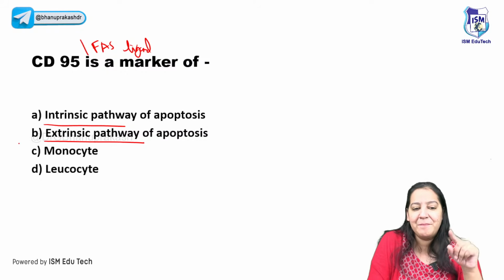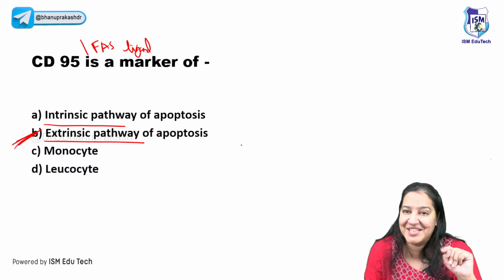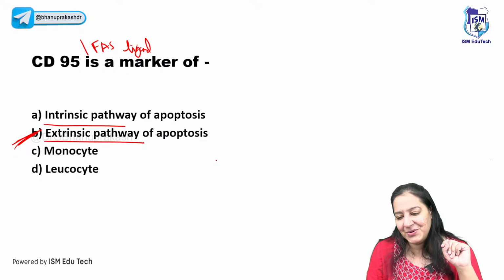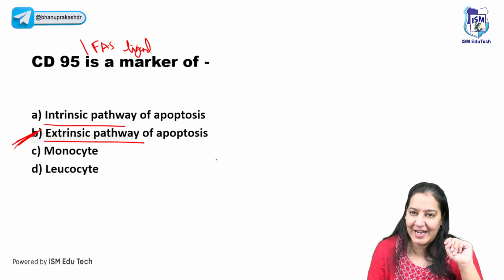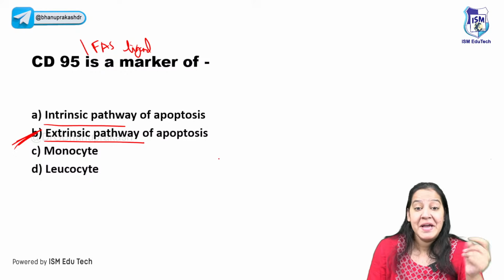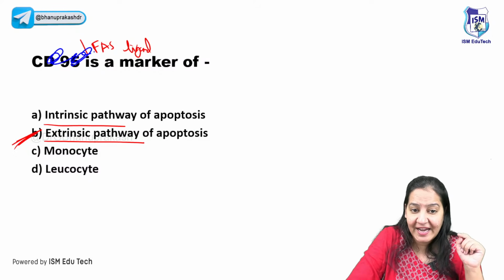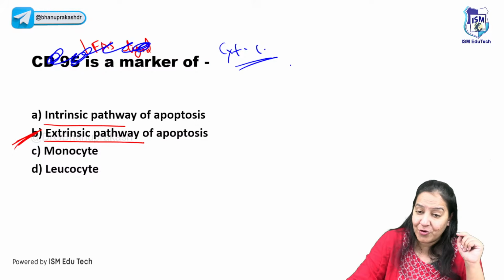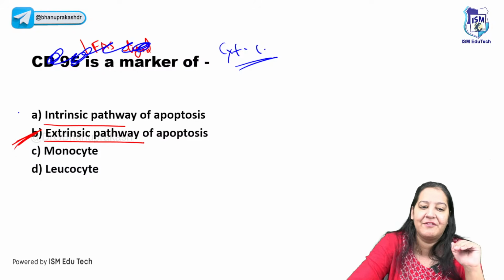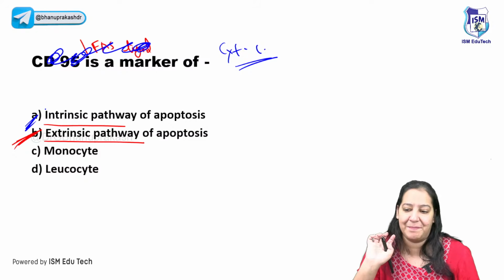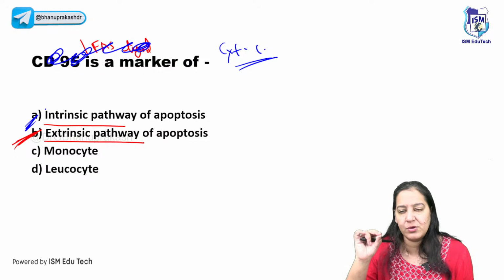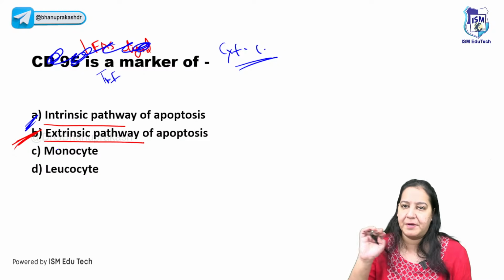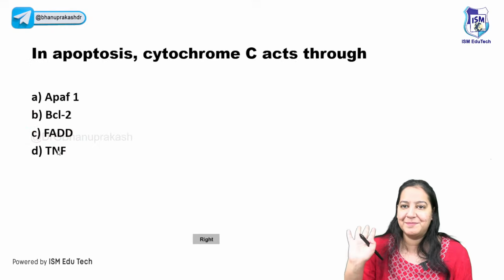Death receptors are important in the extrinsic pathway, not in the intrinsic pathway. In the intrinsic pathway, it was cytochrome C, not the death receptor. So the correct answer here is B, not A. Those who are saying A got confused. But if I change the question, instead of CD95 or FAS, and ask cytochrome C in the mitochondria is a marker of, then your answer will be A. Cytochrome C is involved in the intrinsic pathway. You can answer this only if you know the mechanism. If I ask about TNF, again it will be the extrinsic pathway. So the correct answer here is B and you are all right.